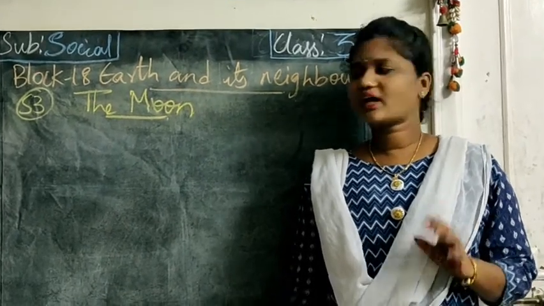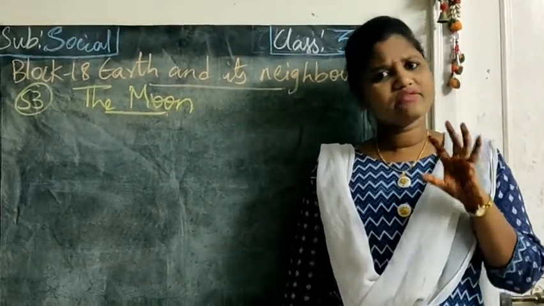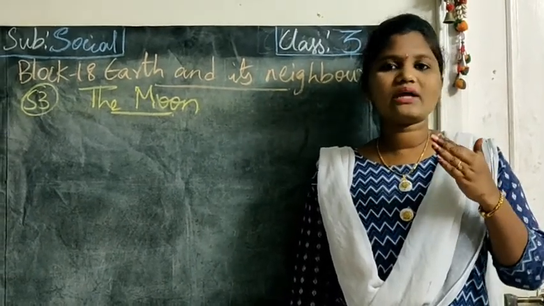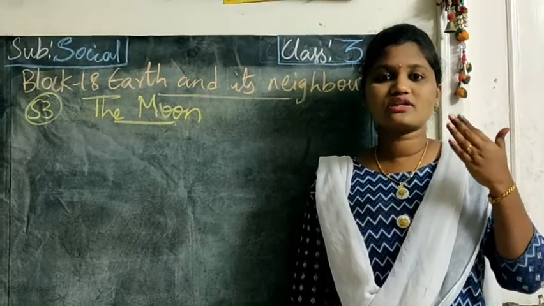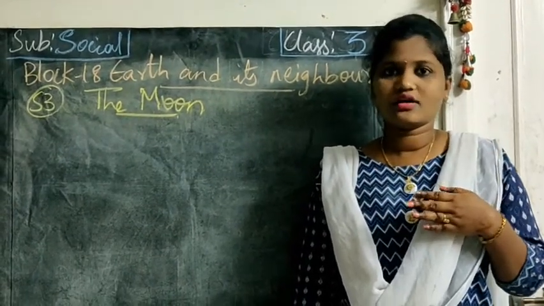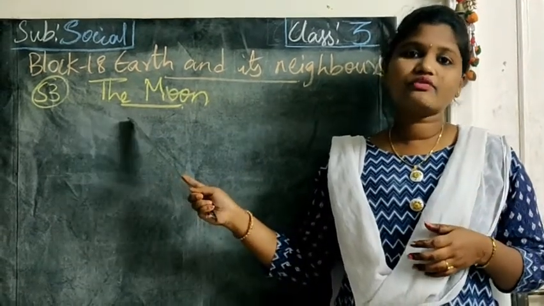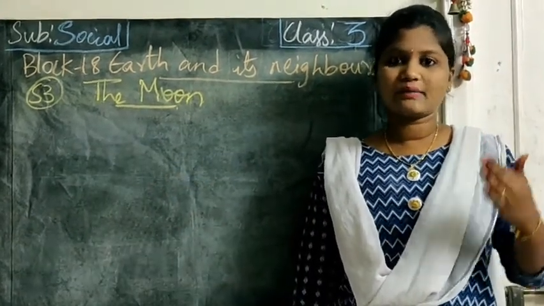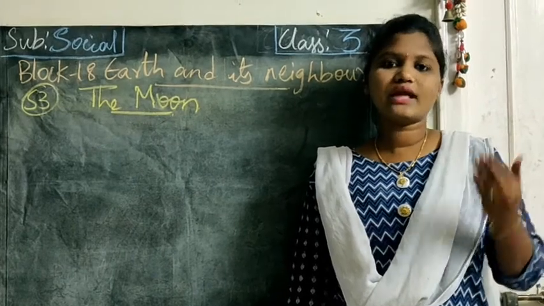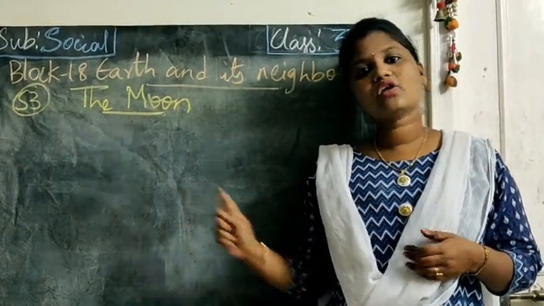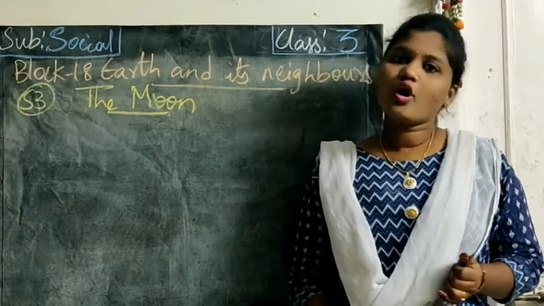Yes, but is the moon round every time? No children, sometimes the shape of the moon will be different. Full moon day, half moon day, we will say, right? So the shape of the moon will decrease day by day and increase day by day. So it is different in shape. What is the color of the moon? It is white or silver.